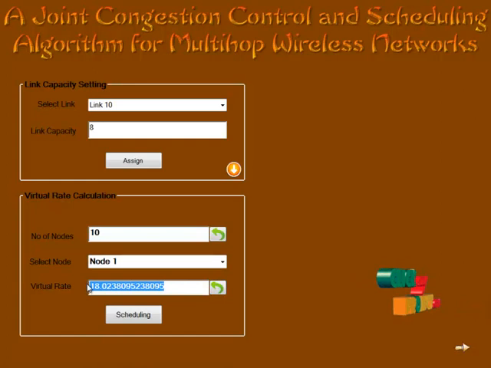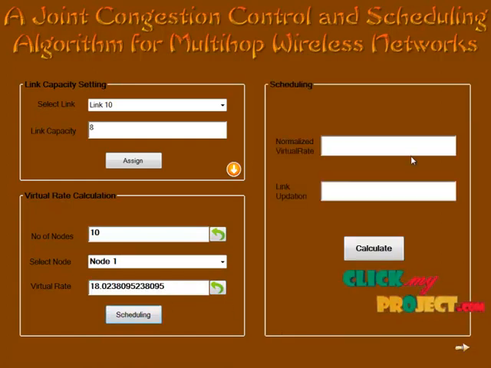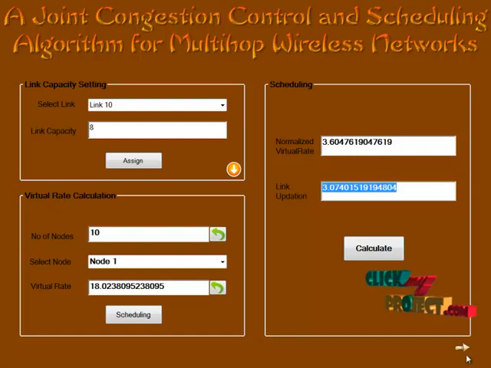The virtual date is calculated according to the formula. When we click scheduling and then calculate, the normalized virtual date and the link updation are displayed here. This is the link updation. Each link can send an average of 3 packets per unit time. If more than 3 packets are sent, congestion will occur. To avoid congestion, we have determined the link updation. Then we click the next button.